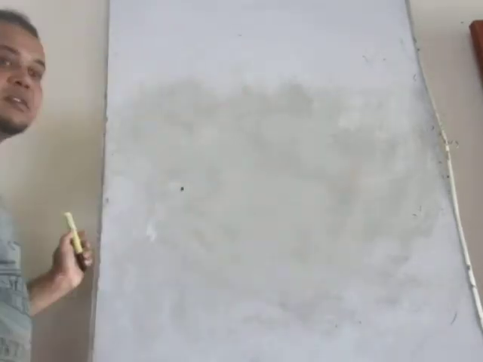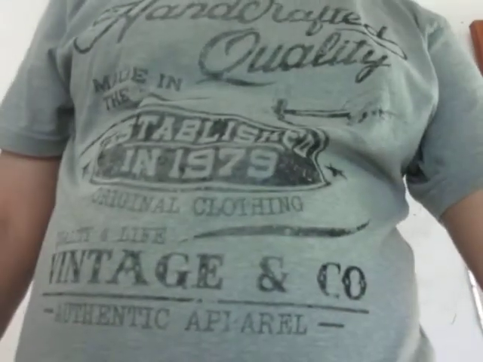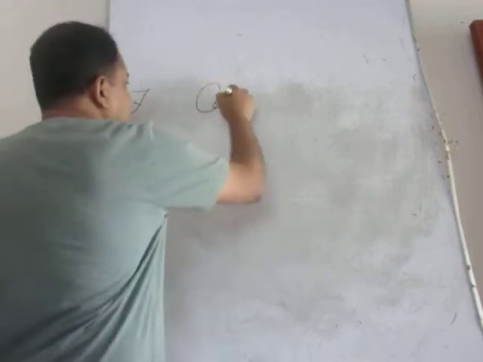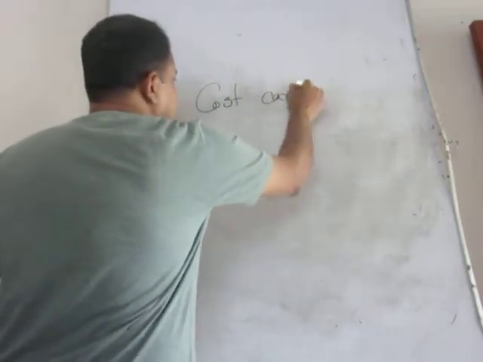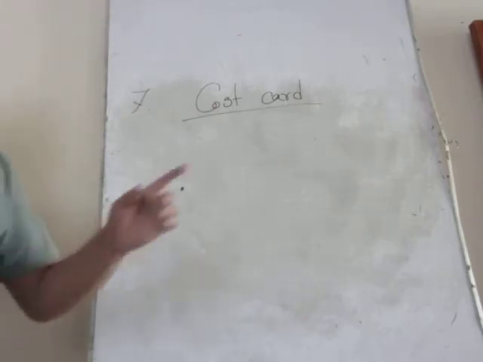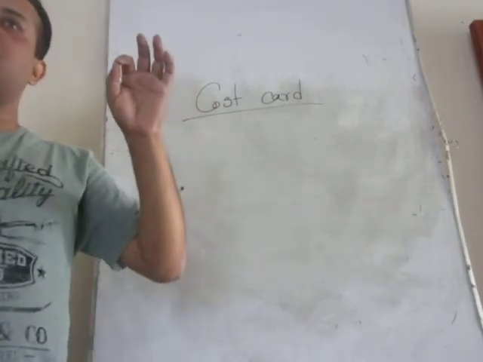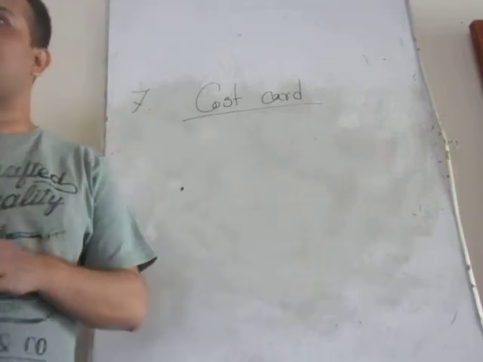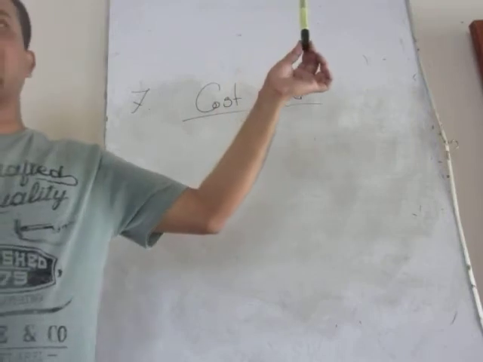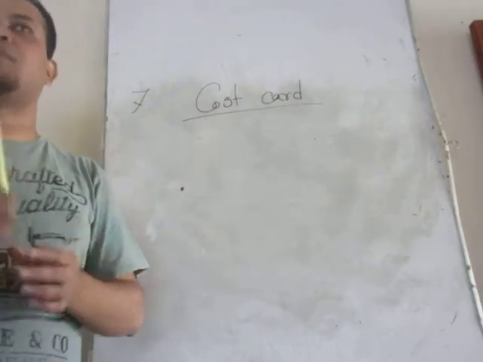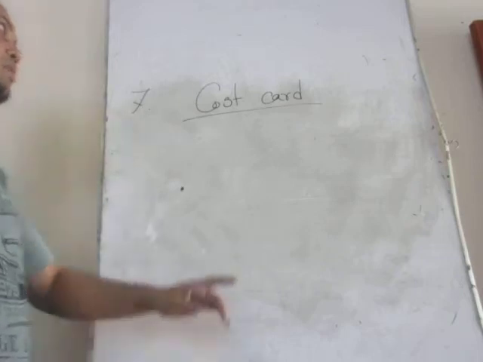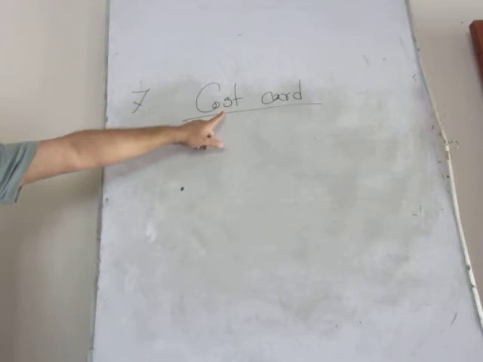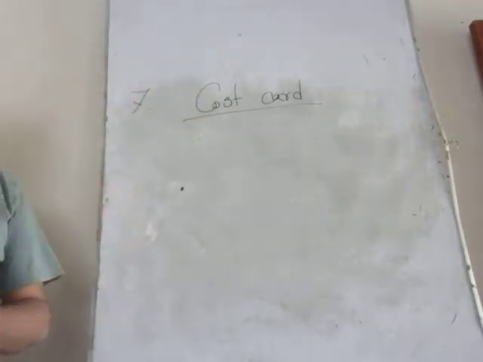Now our main task is to generate the cost card. 7. Cost card. When we started the discussion of this class, we said why we need to go for costing, why we need to go for cost classification and behavior. So at the end of the day, I can find out the cost of manufacturing this unit, so I can set a specific price for this unit. So now the thing is to prepare or create the cost card. Right? How can you do this?